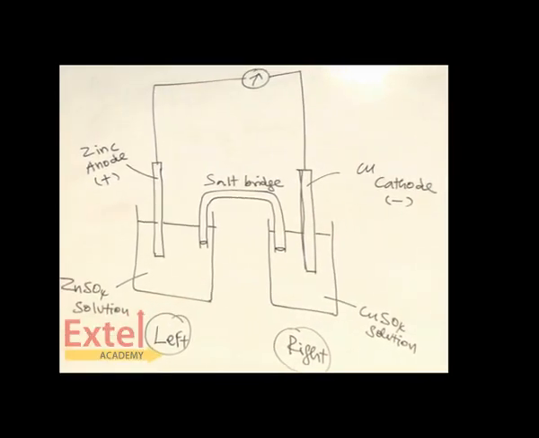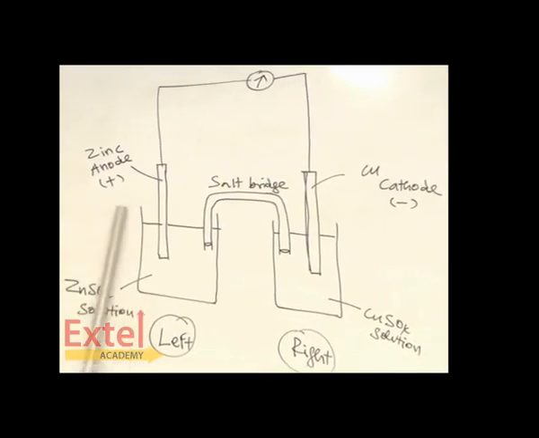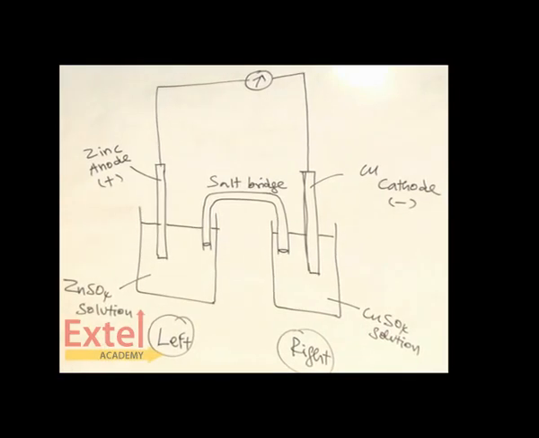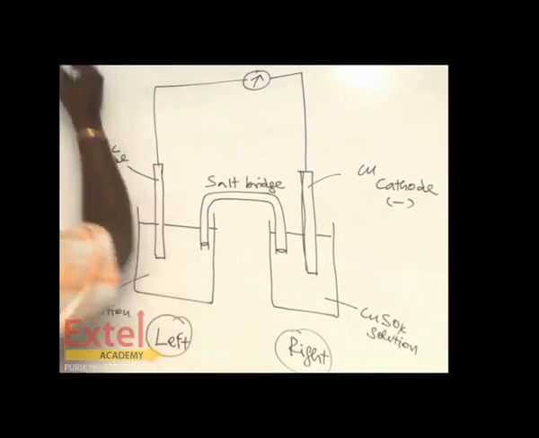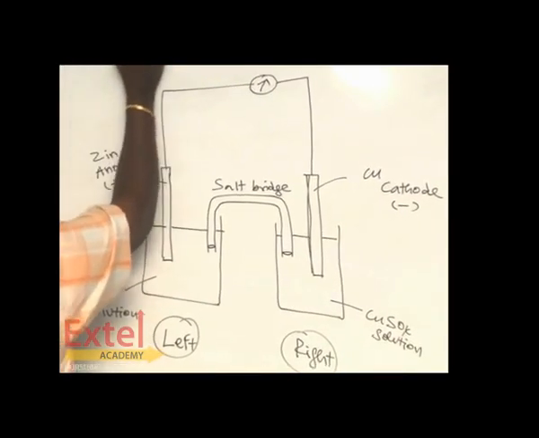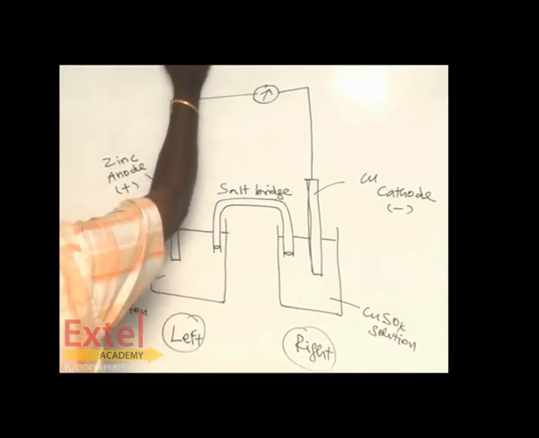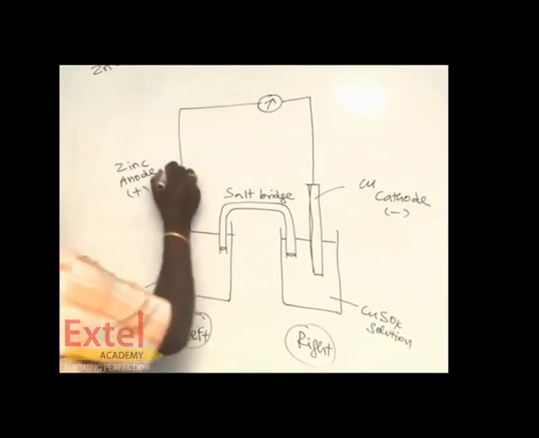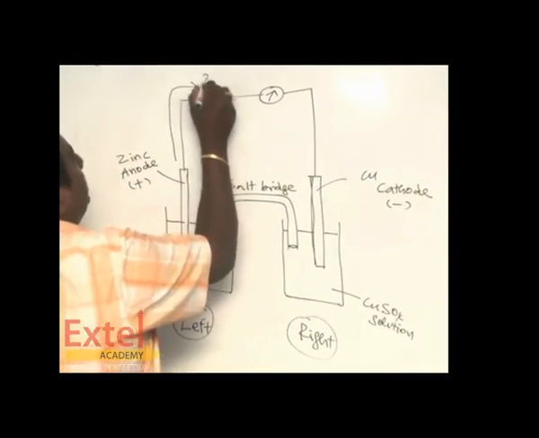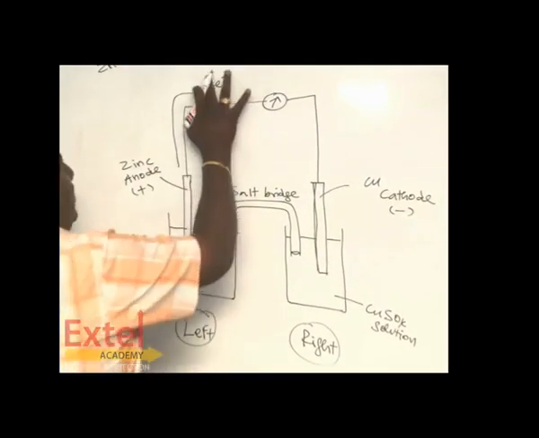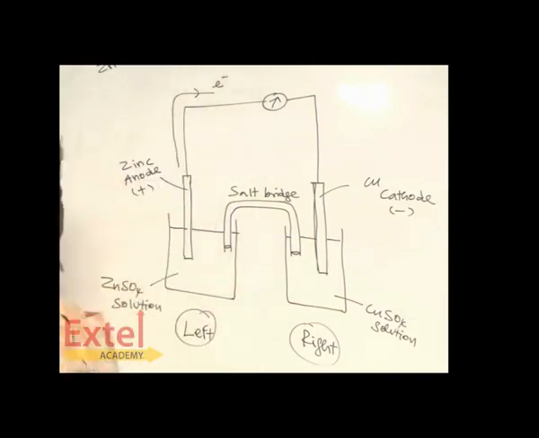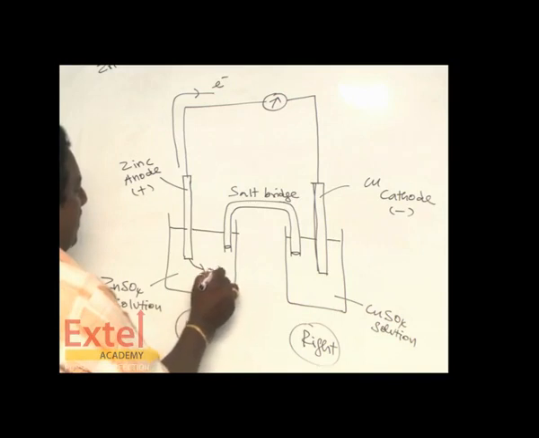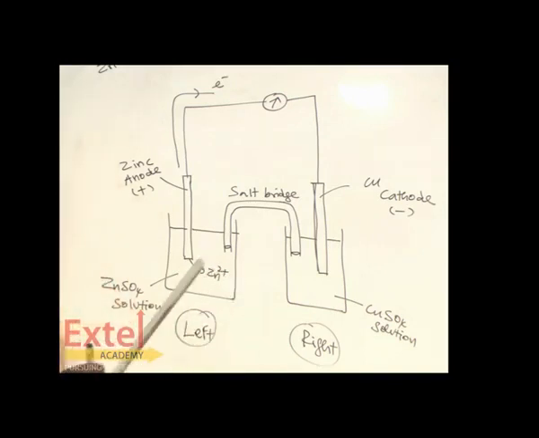Now let's see what happened on the left side. The zinc anode is kept in zinc sulfate solution. The zinc loses 2 electrons and becomes zinc ion and 2 electrons. The electrons start to travel in this direction, and zinc ion has been left here.